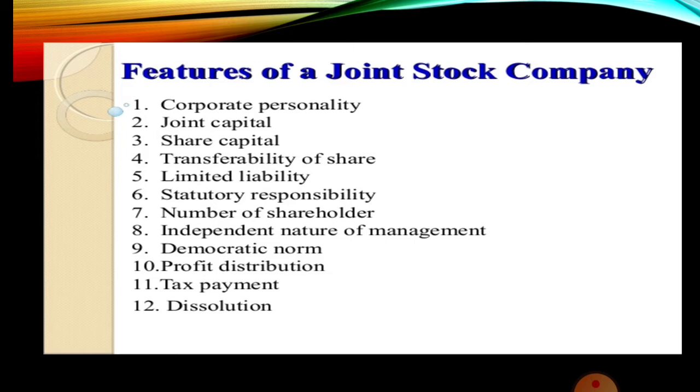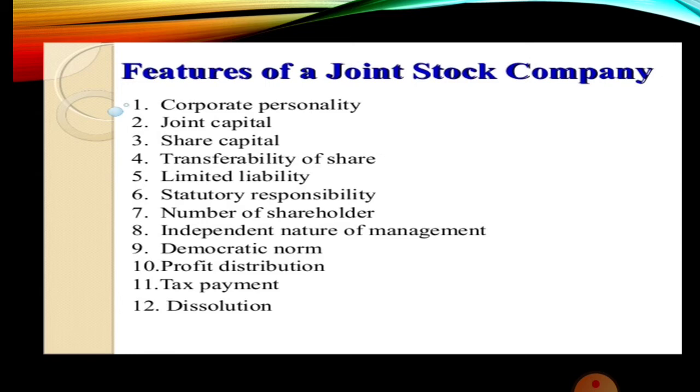Transferability of shares. So this is a unique feature which is found in joint stock company form of organization. Limited liability. This is also the greatest advantage of joint stock companies. And statutory responsibility. Number of shareholders. Independent nature of management. Democratic norm. Profit distribution. Tax payment and dissolution. These are the important features of joint stock company.